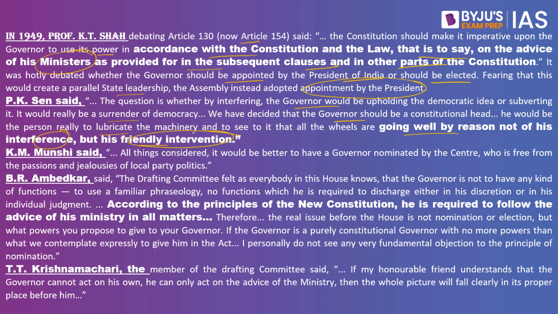This basically means that this particular person who is appointed by the central government as the governor of that state should not interfere and should not actively participate in the politics of the state, which means for the daily business you should not engage and interfere in all the activities of the state government. If there is an issue, he has to take the confidence of the council of ministers and put it out in a sweet and friendly manner so that they are able to comply with it, but interference is not accepted, said P.K. Sen.